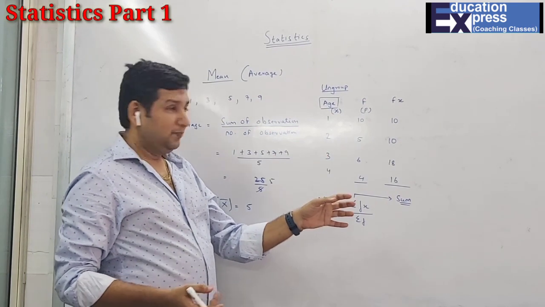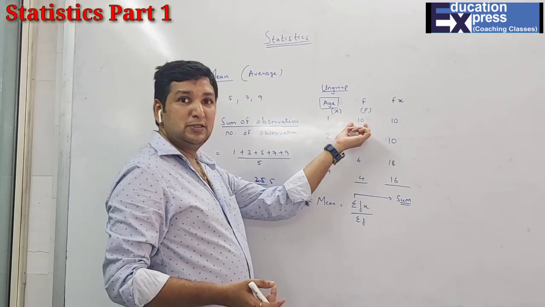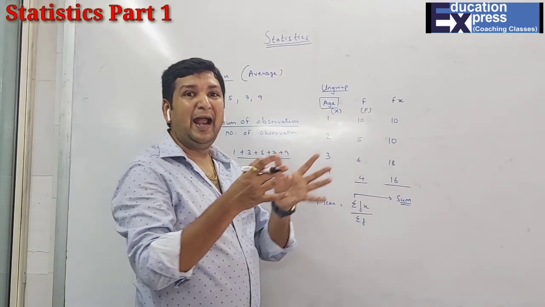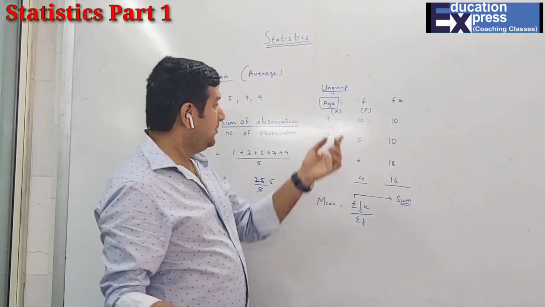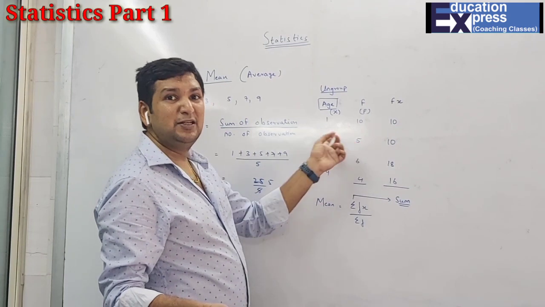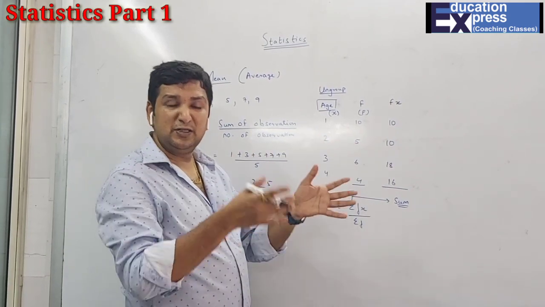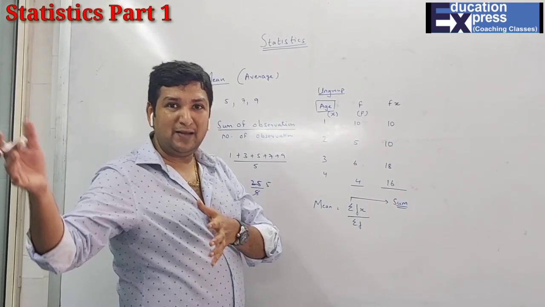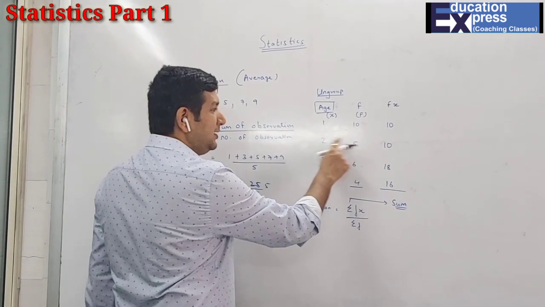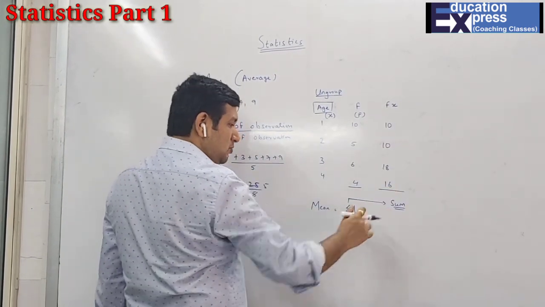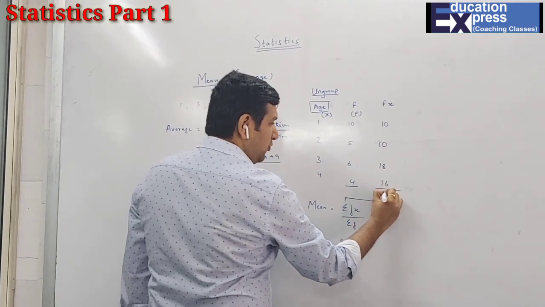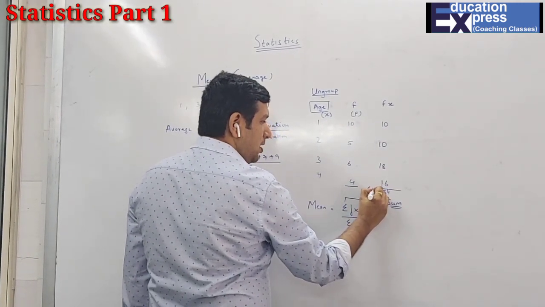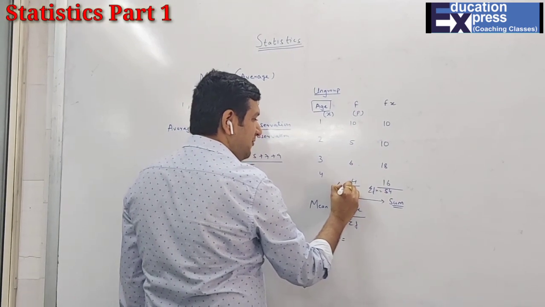But here, they are saying that there are 10 students whose age is how much? 1. If I add all, 1 plus 1 plus 1, 10 times, the answer will be how much? 10. Similarly here there are 5 students whose age is 2. So if I add 2 plus 2 plus 2, 5 times, 2 fives are 10. That is why we multiply, we get what? fx. And now sigma fx will be 20 and 34, 54 is your sigma fx, and your sigma f is